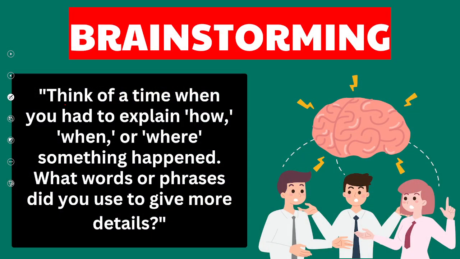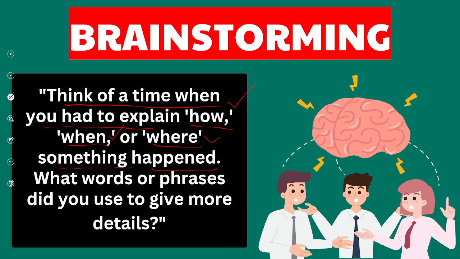Think of a time when you had to explain how, when, or where something happened. In writing or in oral communication, we talk about some actions, some happenings, but have you ever thought about how you tell where that happening happened, how it happens, or when it happens?